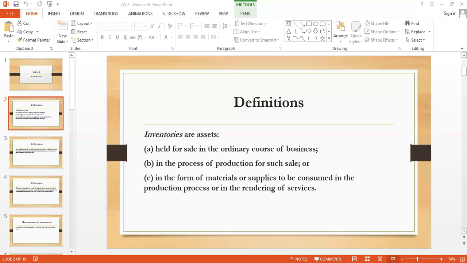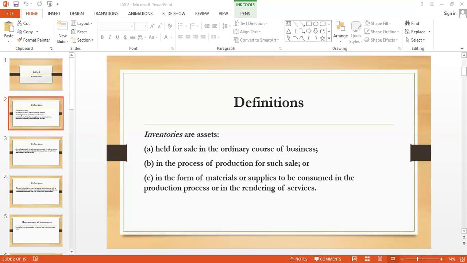But there are few costs which cannot be part of the cost of inventory, and these should be charged in profit and loss account. So these are costs which would be charged in profit and loss account. Number one, abnormal amount of wasted material, labor, any other production cost related to inventory. That is abnormal loss. The storage cost, unless those costs are necessary in the production process before a further production stage.